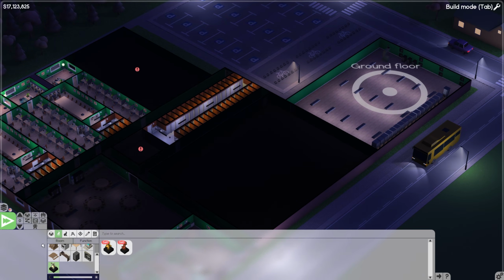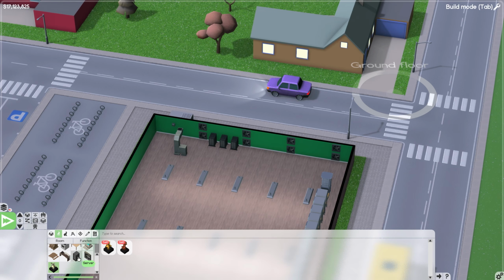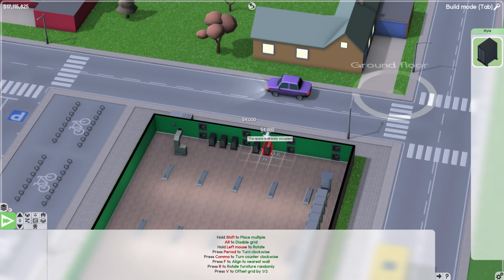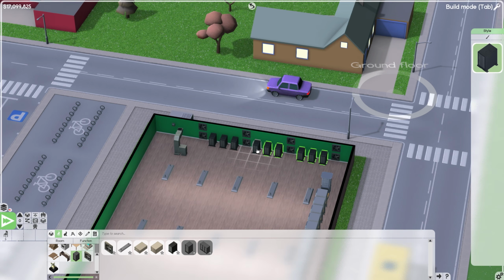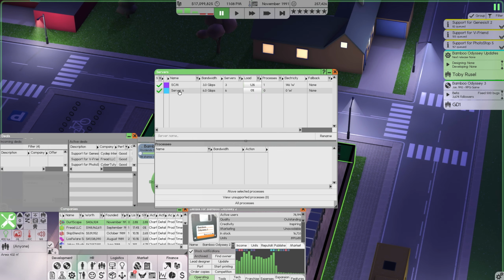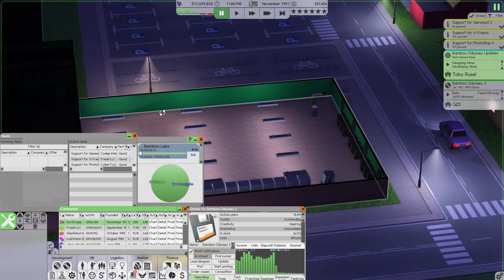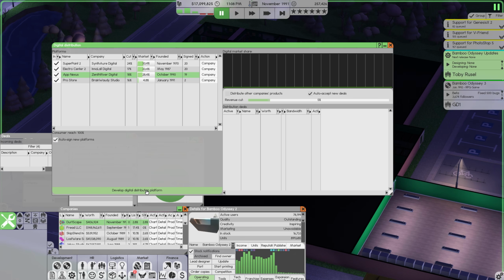Now, in order to do that, we do need to make sure that we go ahead and upgrade our server situation here. So I'm going to jump into servers, grab 6 more of those bad boys, select those 6 servers, and we will go ahead and connect them. Jump back into our servers tab here. This is server 6. We're going to call this the play server, and we will go ahead and rename that. And then we can go ahead, jump into digital distribution and develop a digital distribution platform.